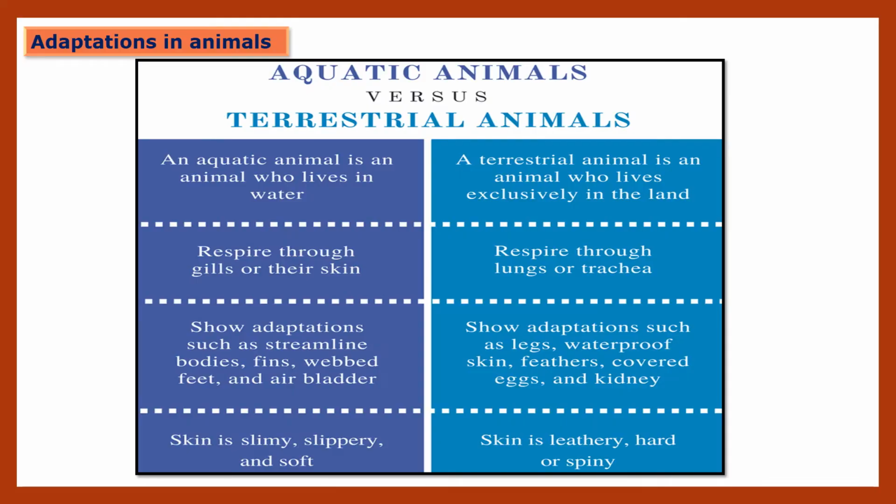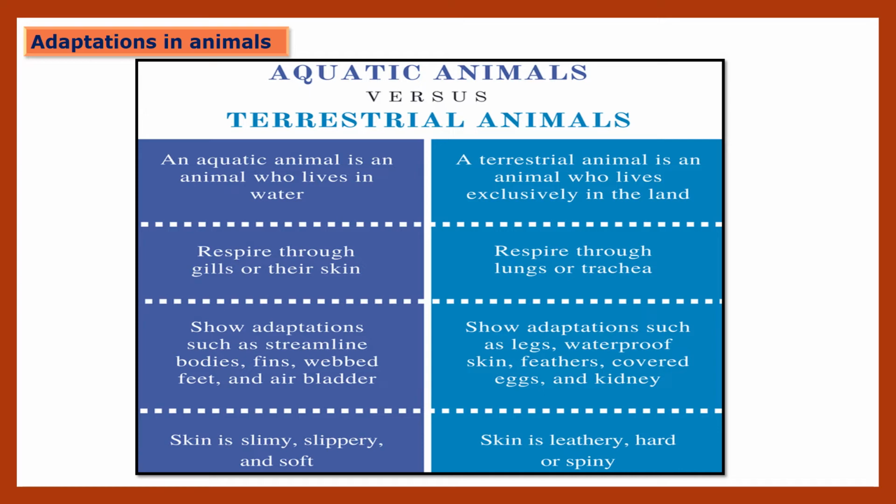Having seen the adaptation in plants, children, now we are going to see adaptation in animals. Before that we are going to discuss aquatic animals and terrestrial animals, and their difference. Aquatic animals are those animals which live in water, and a terrestrial animal is an animal who lives on land. Aquatic animals respire through their gills or skin, and terrestrial animals respire through their lungs or trachea.